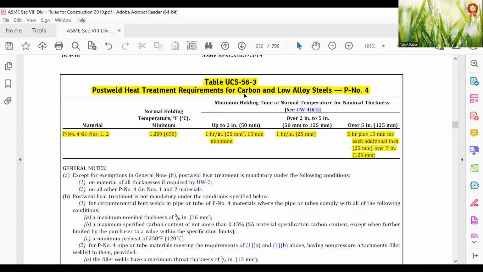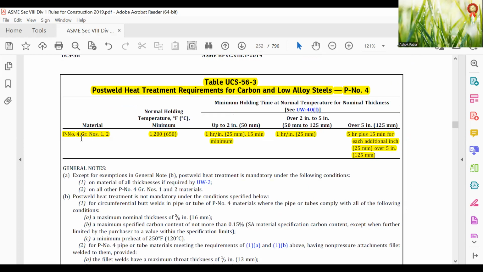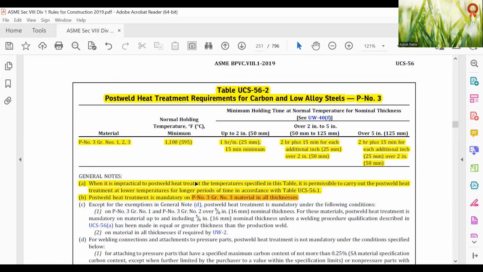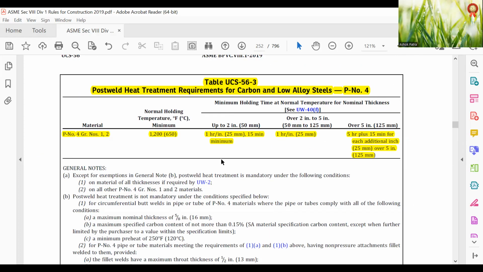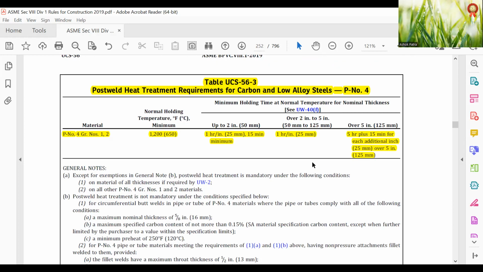In UCS 56.3, for this 1100 up to now, it is increased to 1200. P number 4, 1, 2, and this thing is not there. When it is impractical to post-weld heat treat, this phrase is not there. So this is finished. 1 hour per inch, 15 minutes minimum, and here it is changed to 1 hour per inch. So up to 5 inch it goes for 1 hour more for each inch. Here 15 minutes only. So that is the difference for P4.